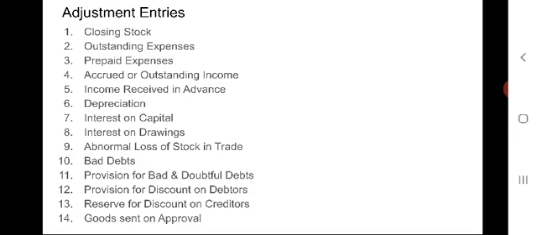It is reduced from the concerned expense if it is a direct expense on the debit side of the trading account. If it is an indirect expense, it is deducted from the concerned expense on the debit side of the profit and loss account. It is shown on the asset side as a current asset.